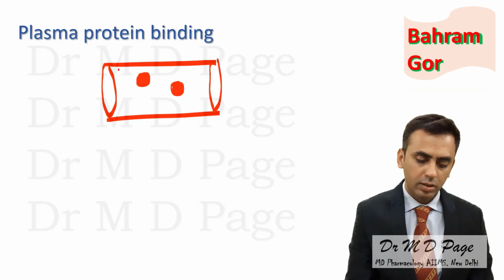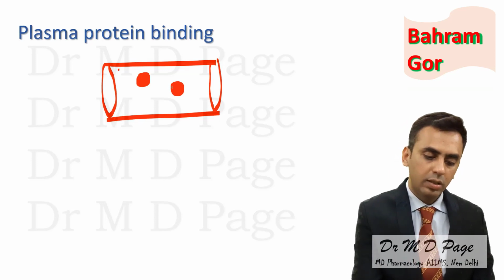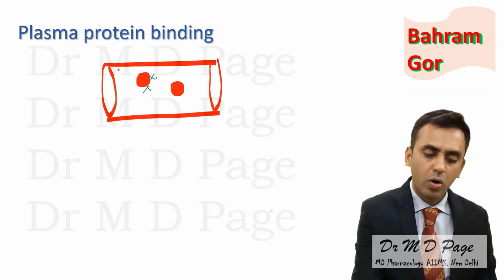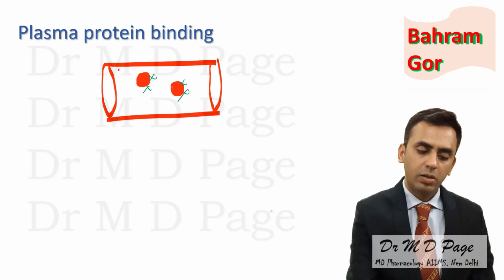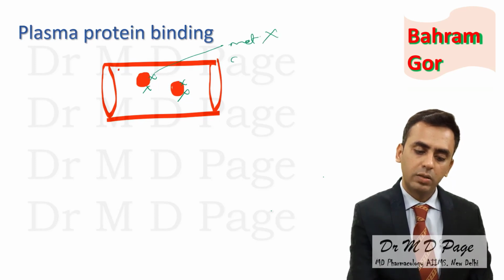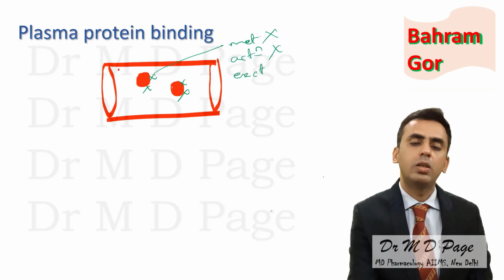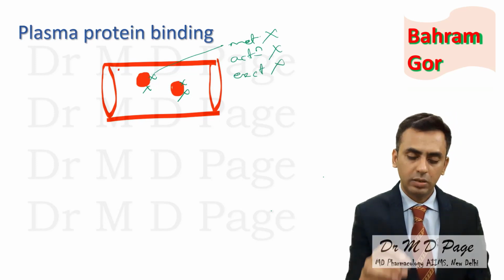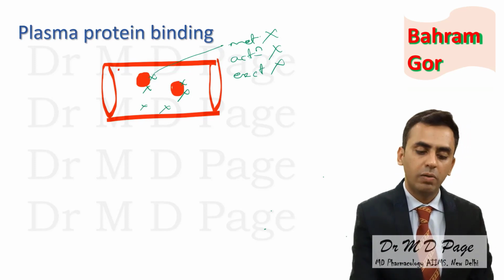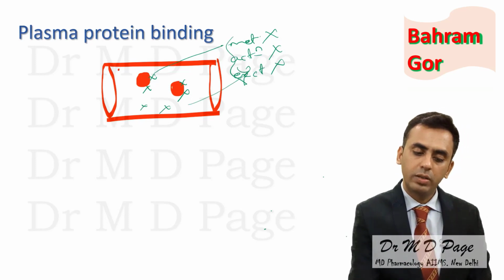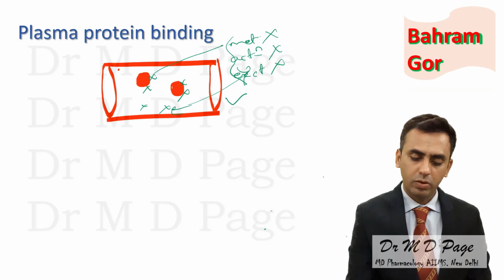So consider this is the drug molecule, bound to the protein. What will happen? Is this drug available for metabolism? No. Is it available for action? No. Is it available for excretion? No. It is not available for metabolism, action or excretion. But some free drug will also be there. Free drug will be available for all these.